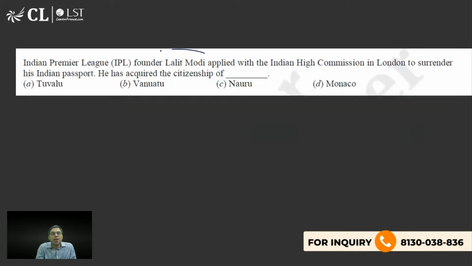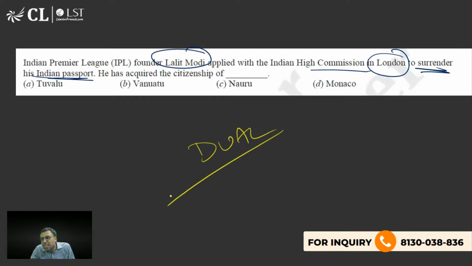The next is, IPL founder Lalit Modi had applied with Indian High Commission London to surrender the Indian passport, and he has got the citizenship of which country? Because there is no dual citizenship in India, if you get a citizenship of some other country, you will have to leave India's citizenship. So उन्होंने surrender कर दिया, Indian High Commission London ने जाके जमा कर दिया कि अब हम Indian citizen नहीं है. So he has acquired the citizenship of which country?